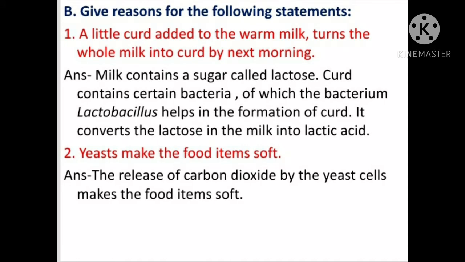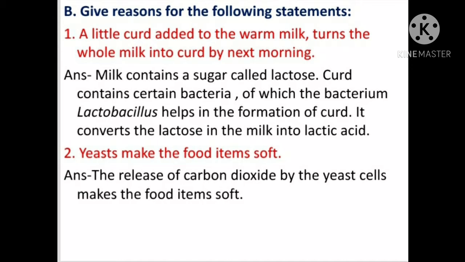Question number B. Give reason for the following statements. Number 1. A little curd added to the warm milk turns the whole milk into curd by next morning. Answer is, milk contains a sugar called lactose. Curd contains certain bacteria, of which the bacterium Lactobacillus helps in the formation of curd. It converts the lactose in the milk into lactic acid.